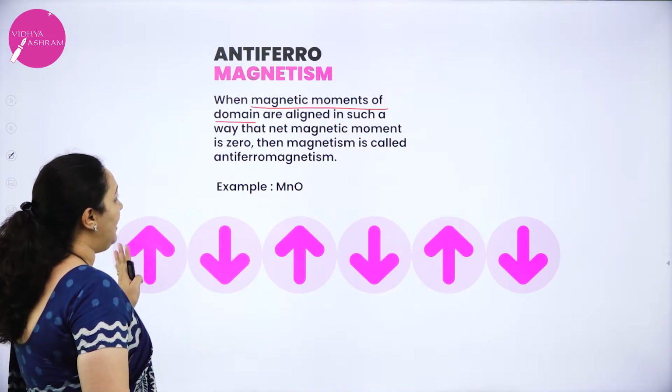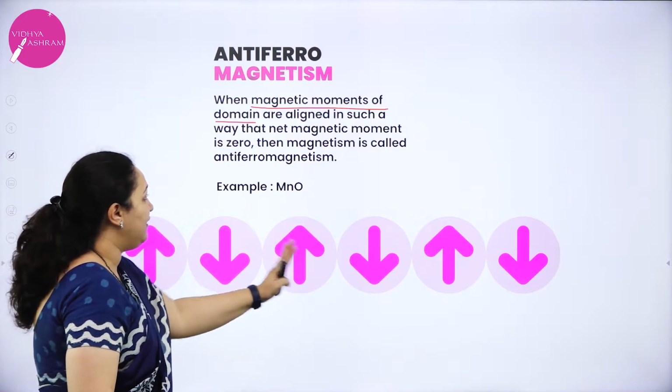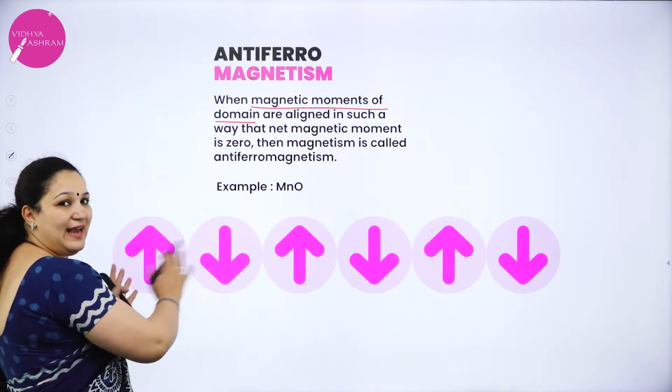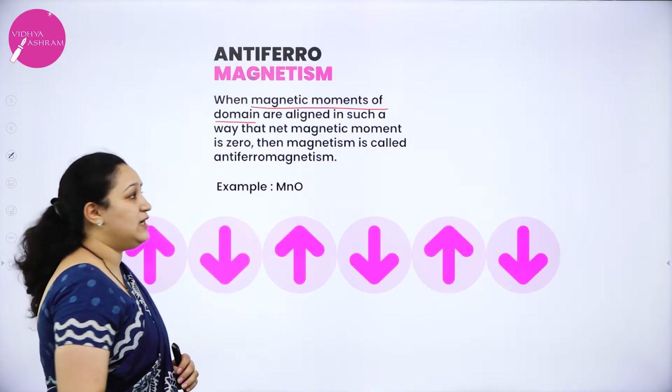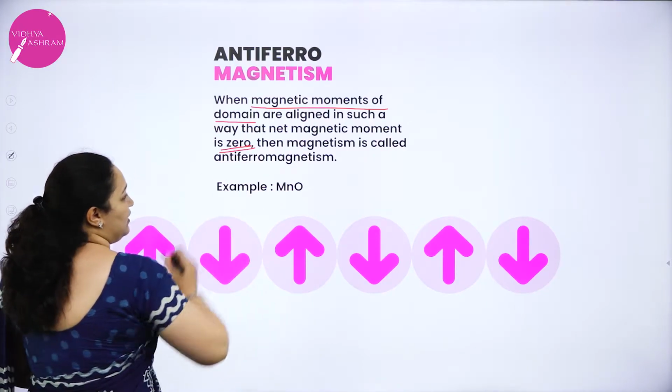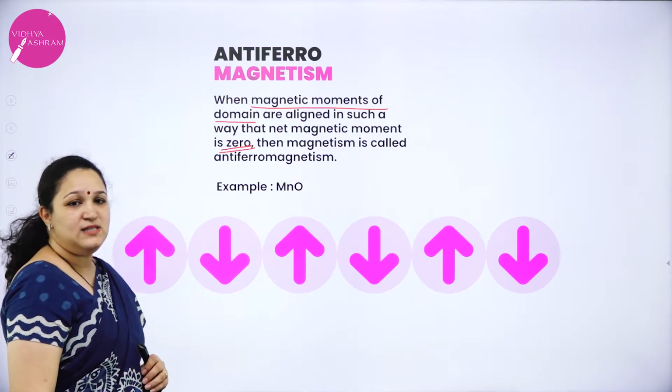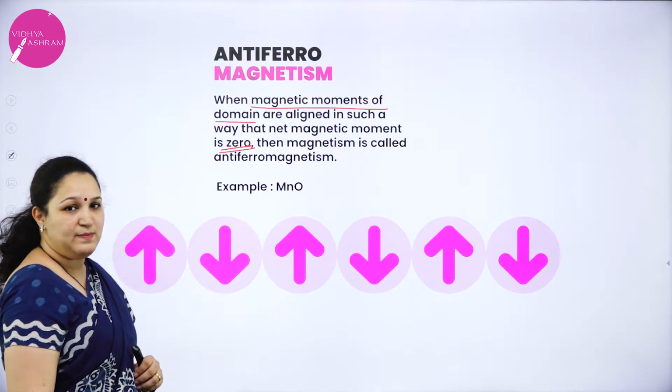So here what happens is they are aligned in such a way that the magnetic moments are cancelled, and you are going to get it as 0. Such substances we call antiferromagnetic substances.